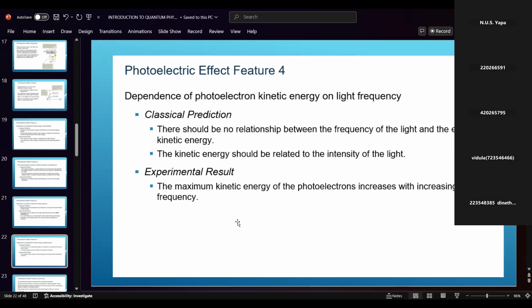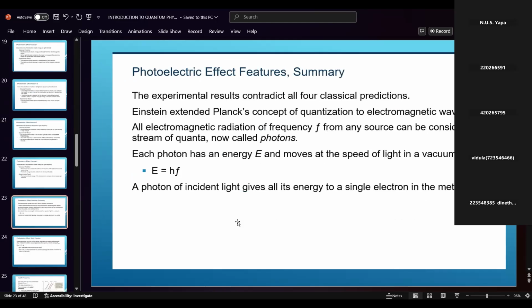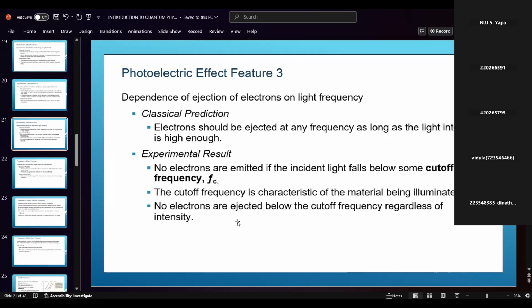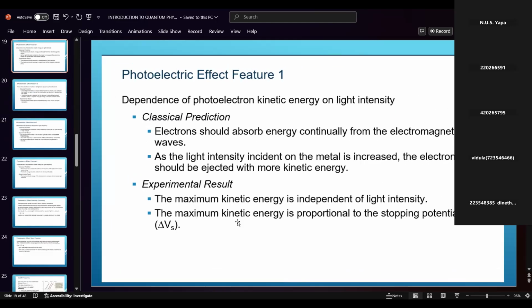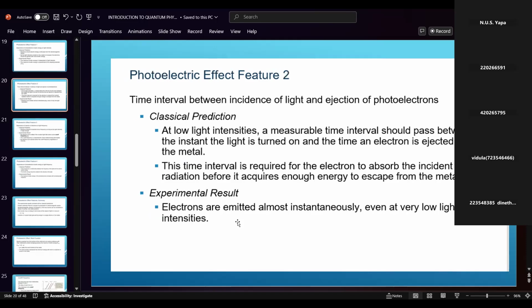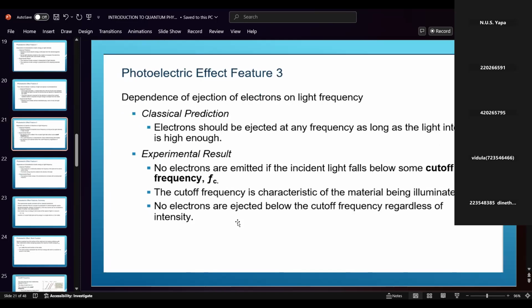We can explain all these experimental results according to the quantum theory. We will explain later.